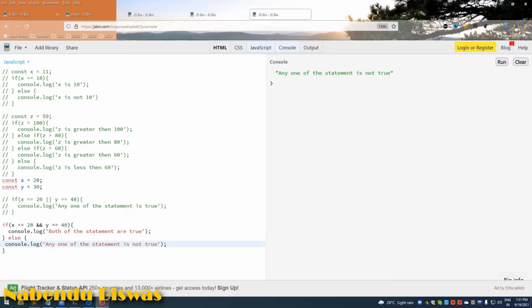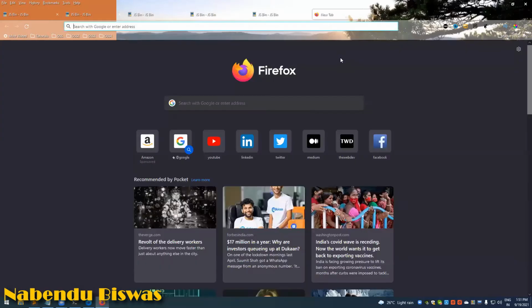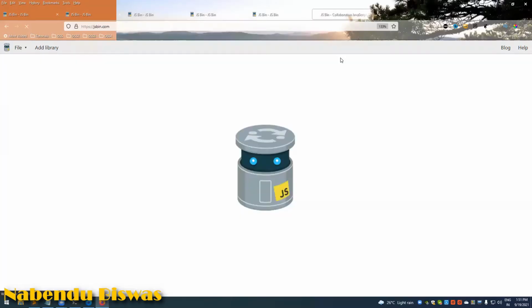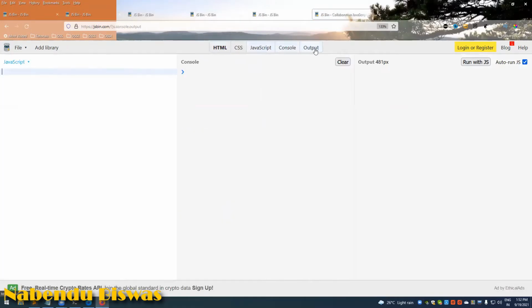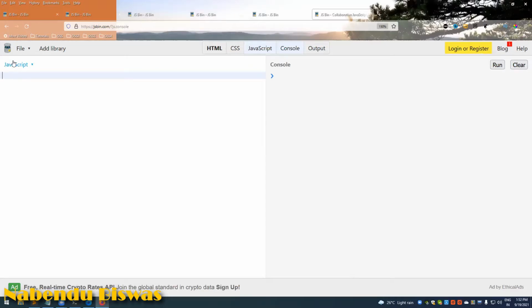Okay, so now we will look into functions. So in JavaScript, there are many different ways to create a function. We will learn about these different ways, and some of them are quite new. There are actually 4 methods to create a function. We'll look into those 4 methods. Method number 1 is function declaration.